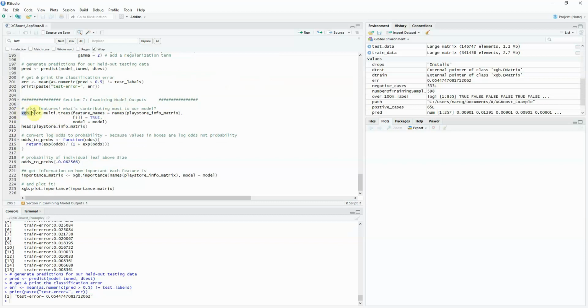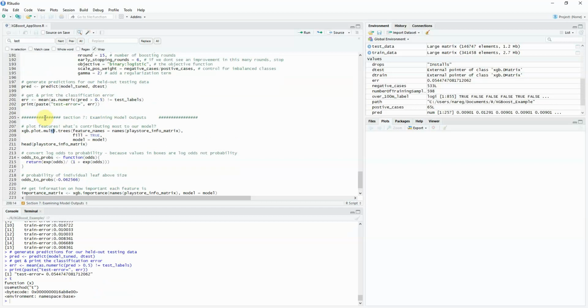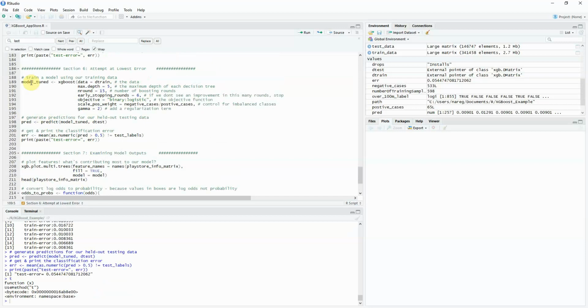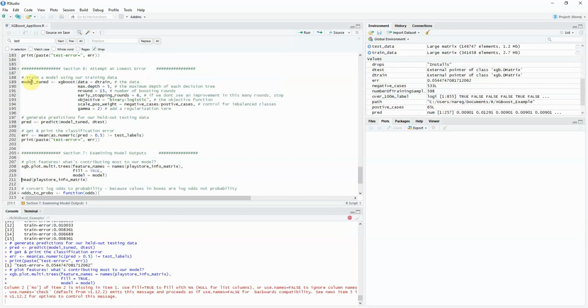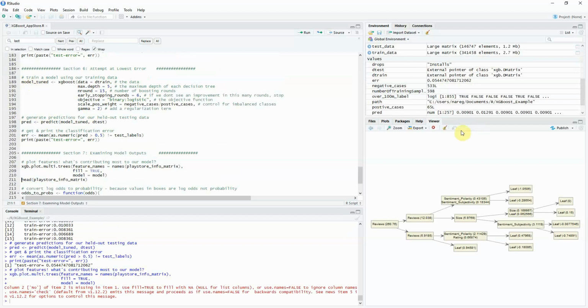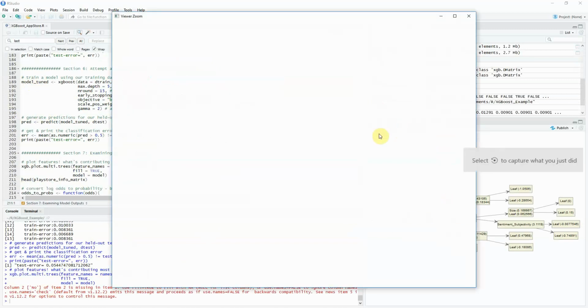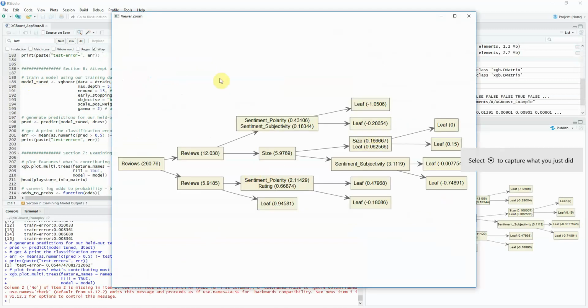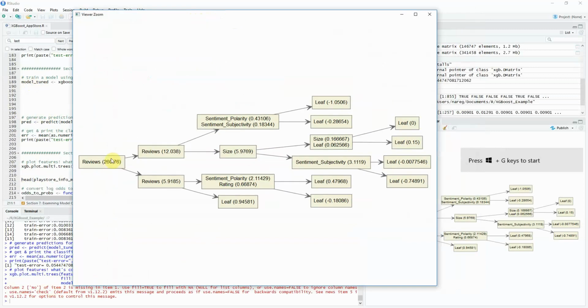So there's some additional things. There's a cool feature over here called xgb.plot_multi_trees. So the cool thing about this is that if you run this, it should work. Let's go through and run this. So disregard that error down there. It's more of a warning. It's actually not an error sign. And then we'll zoom in on this, and we'll notice that there is actually the graphical tree. So this is the top of the tree.